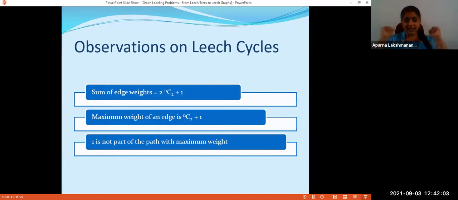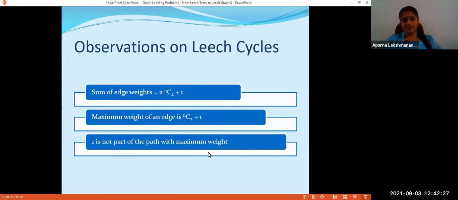We are in a cycle, so a maximal path will be a Pn, from which I can delete only one edge. You delete one edge from a cycle, and what you get is a path Pn of length n minus 1. So this weight 2 into NC2 is to be given to one Pn.